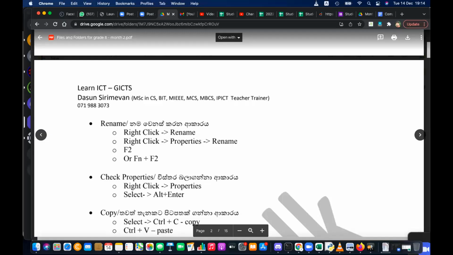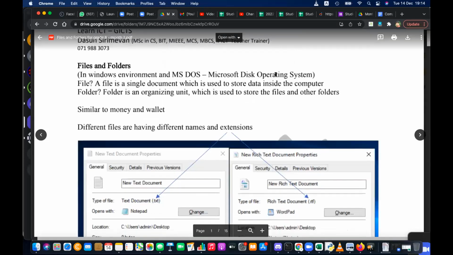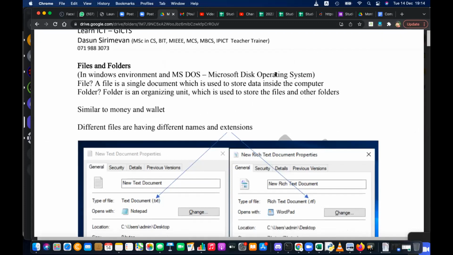Let's start. We have discussed the number systems in our first tutorial. Then under the second tutorial, we have to start discussing file and folder organizing in our computer. Actually, we have already discussed date and time adjustments, time zone changing, and also currency changing. We did that last week.